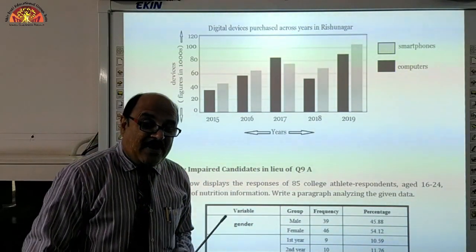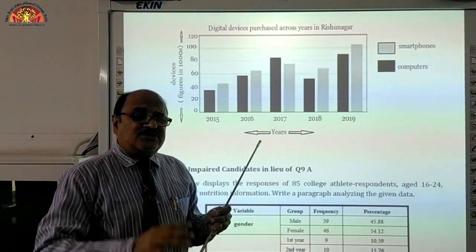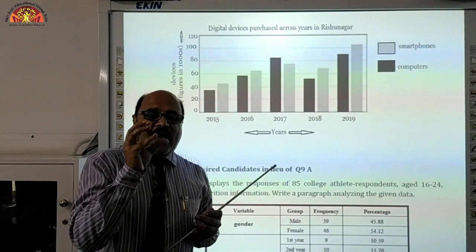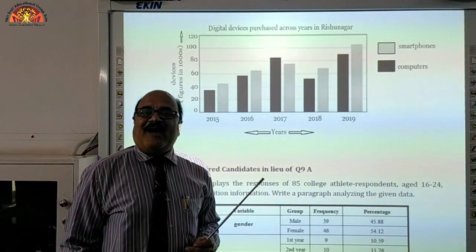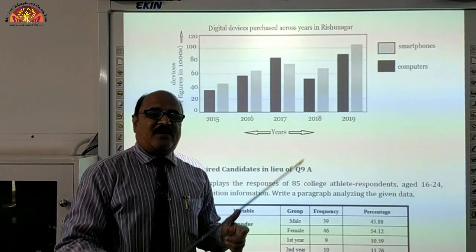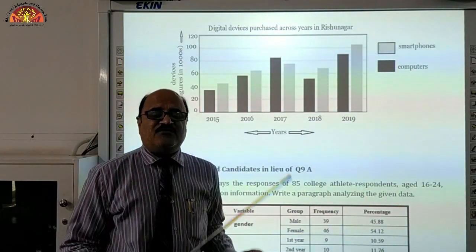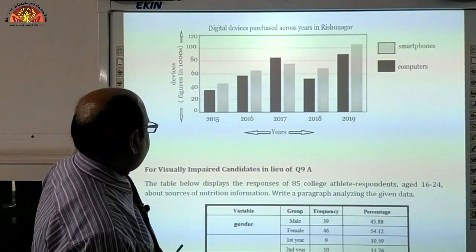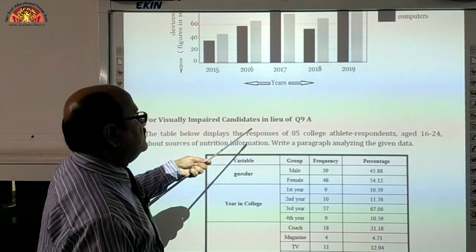Is that clear? But mind it, students, before you start writing that short paragraph, you are supposed to prepare an eye-catchy, very attractive and relevant heading. You have to give the heading to that paragraph. Only thereafter you have to write that, but only single paragraph should be there within the word limit of 100 to 120, right? This is not important for you because this is for visually impaired, right?